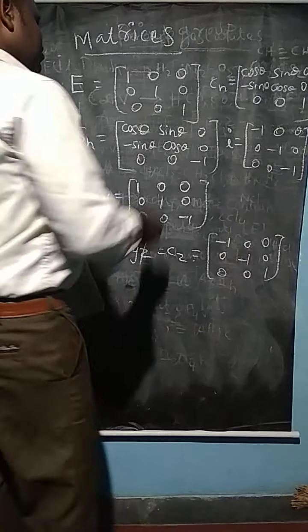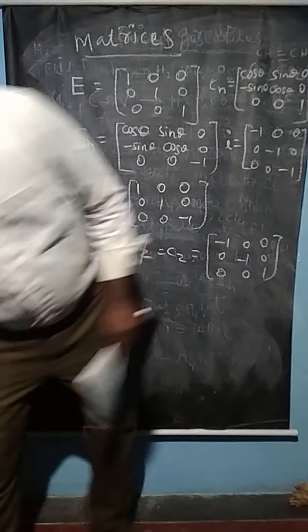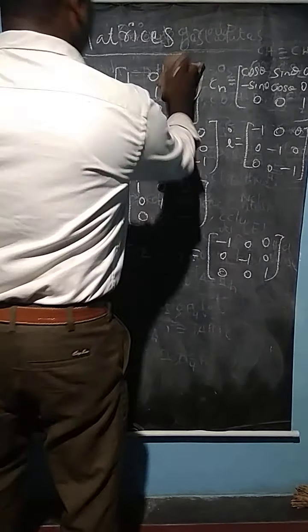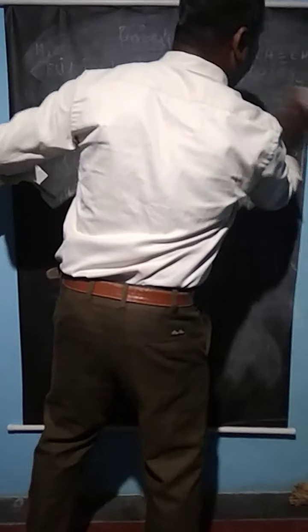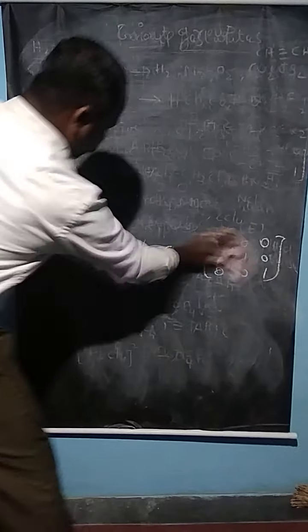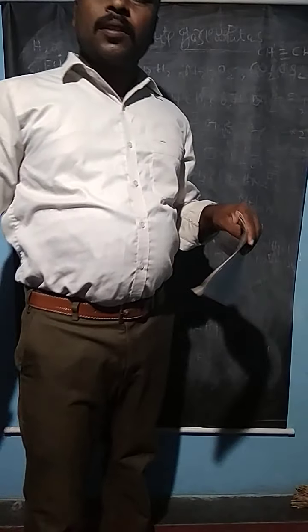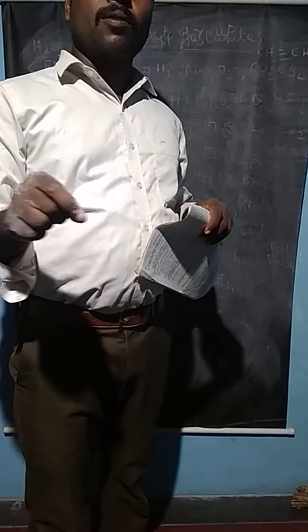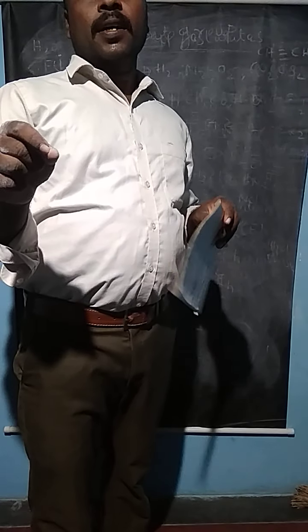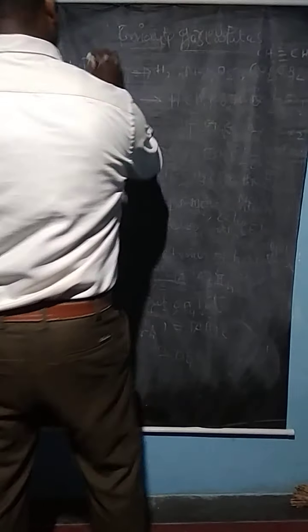So we can write the orthogonality theorem here. The symmetry elements which form the irreducible representation of a point group are denoted by the great orthogonality theorem.